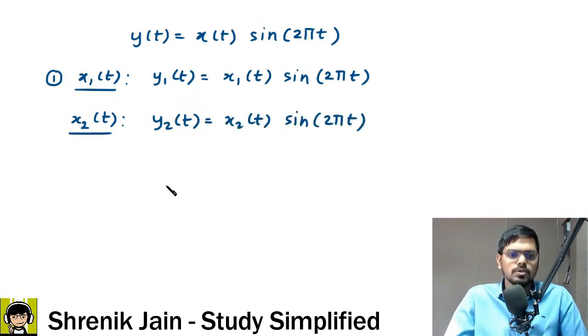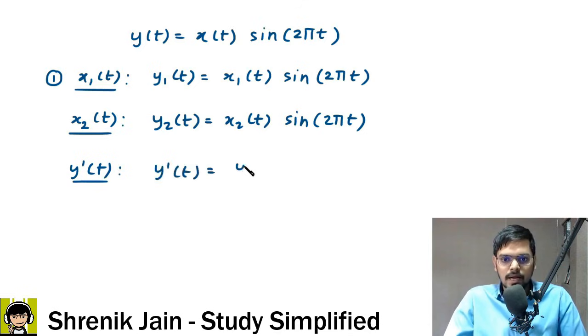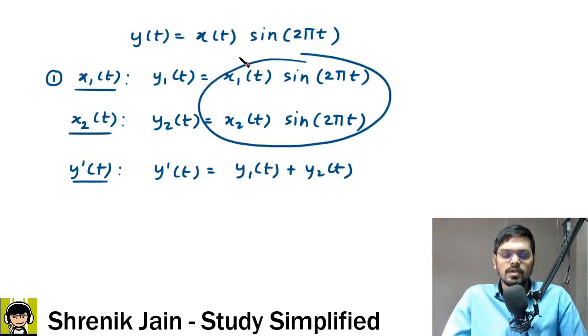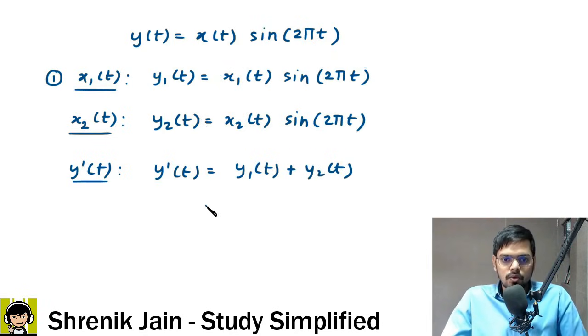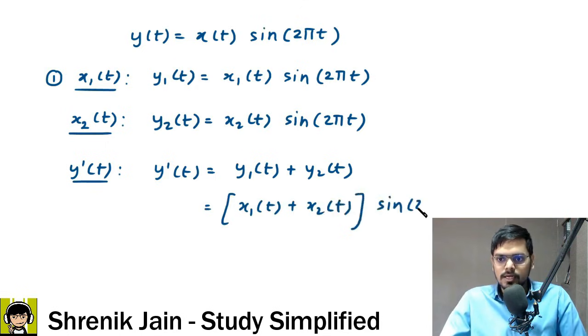Now suppose I ask you to find y dash of t. This is not a derivative, please note it down. Y dash of t is made by addition, y1 of t plus y2 of t. So if I add the two equations, what will I get? Sir, the coefficient is common, and the two inputs would be added. So the uncommon terms are getting added, x1 of t plus x2 of t, and the common term comes outside, sine of 2 pi t.